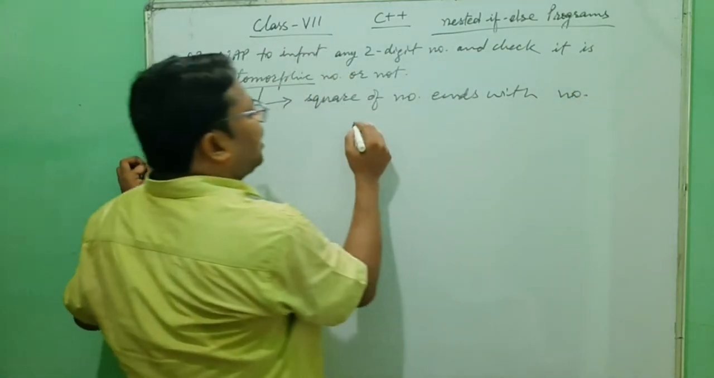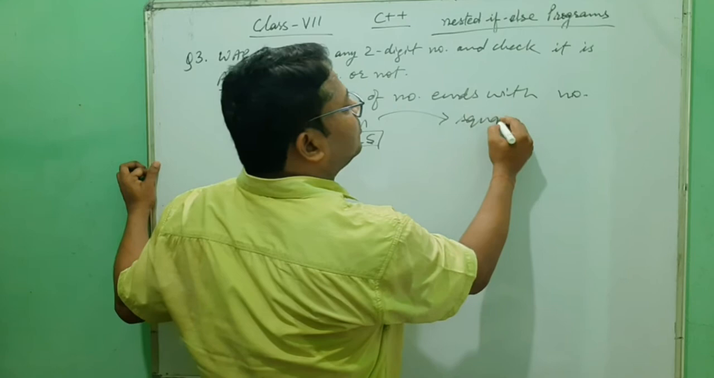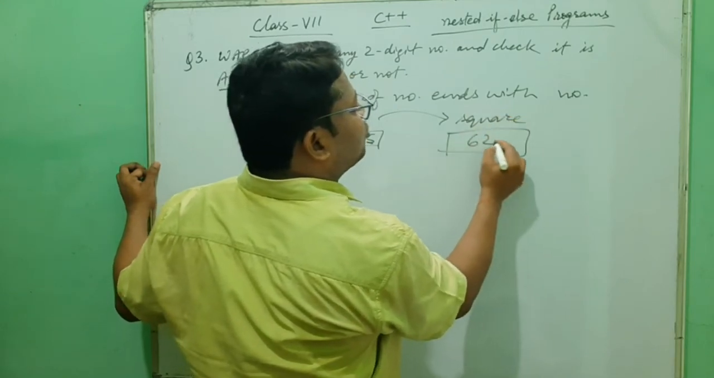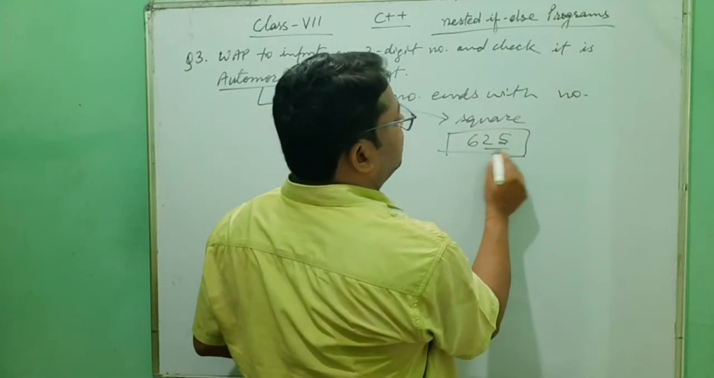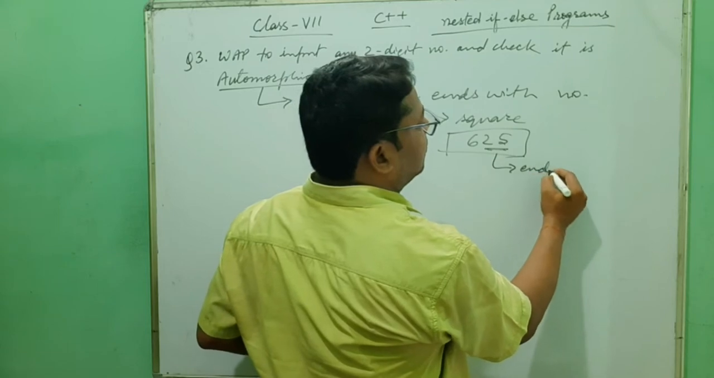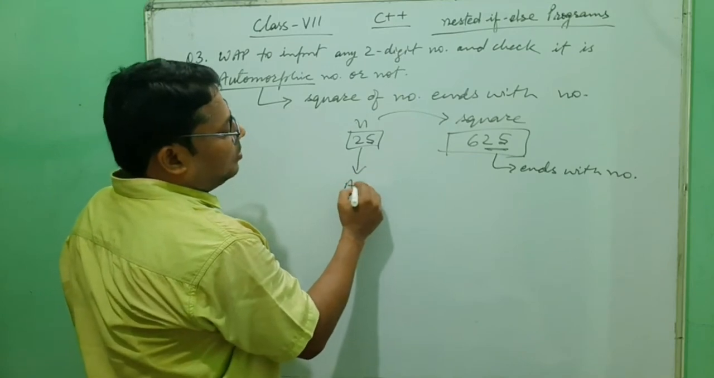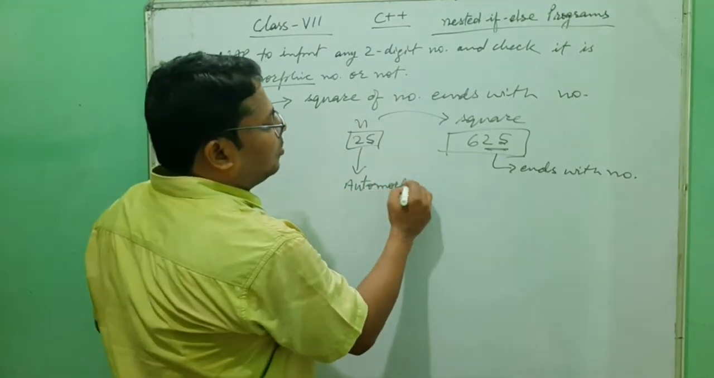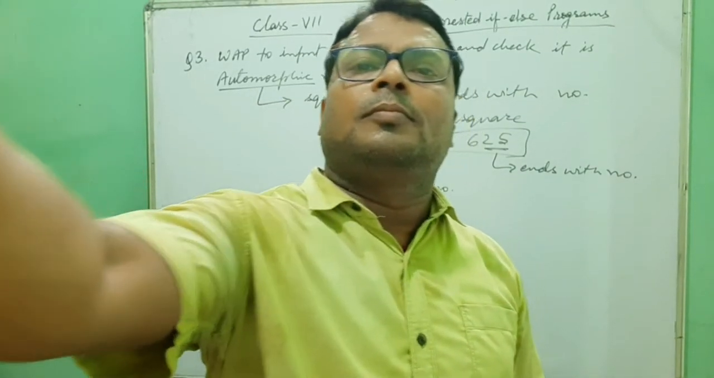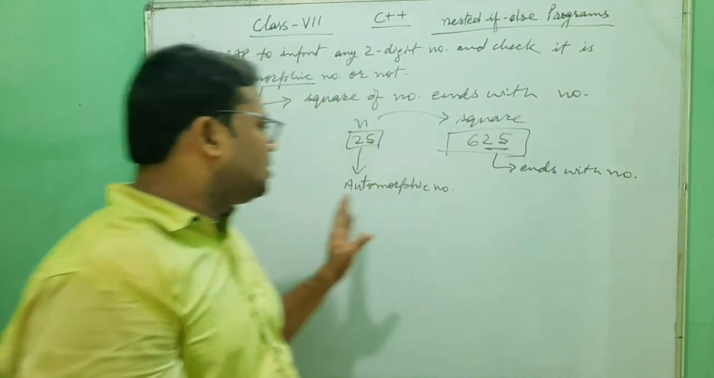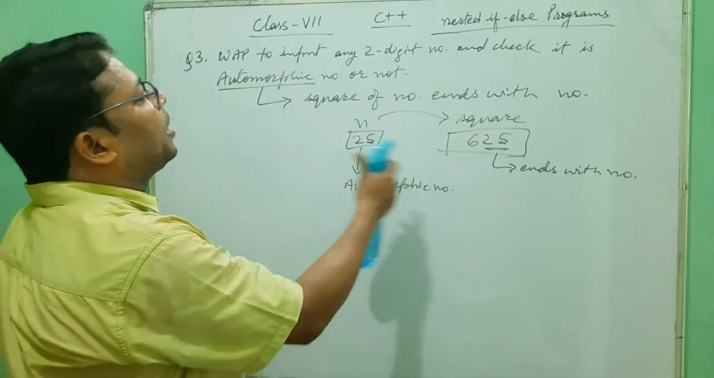For example, n is 25, its square is 625, which ends with the number. So this is an automorphic number. Now we go for the program.